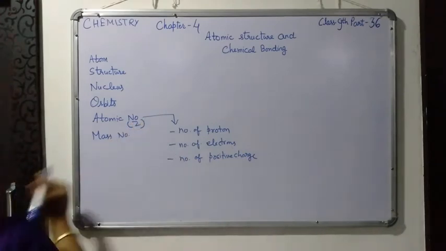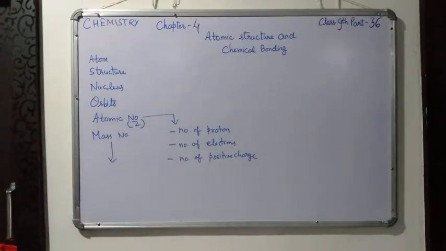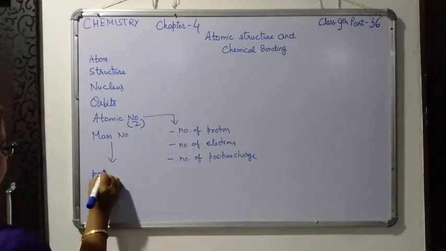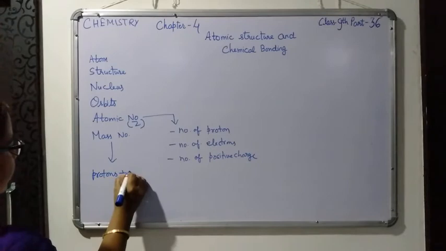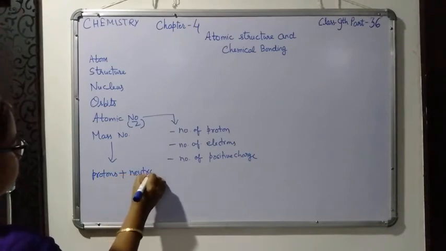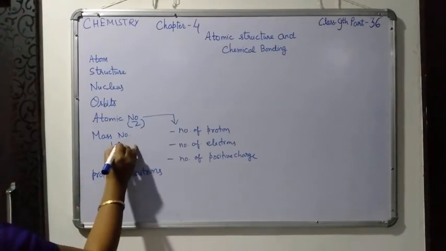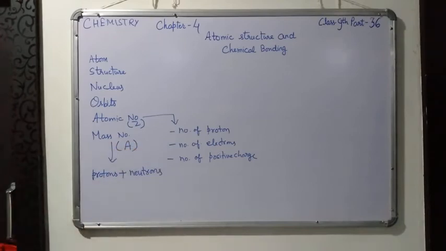Now come to the mass number. Your next topic is the mass number. So the mass number of an element is the total number of protons and the total number of neutrons. It is denoted by A. Mass number, however, is a whole number approximation of the atomic mass, calculated in atomic mass unit.